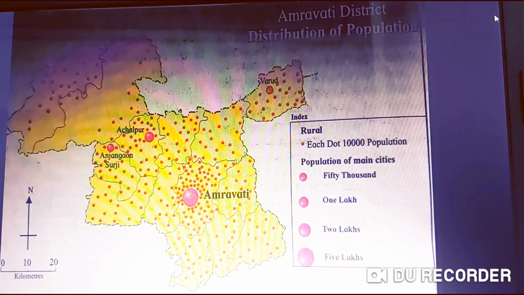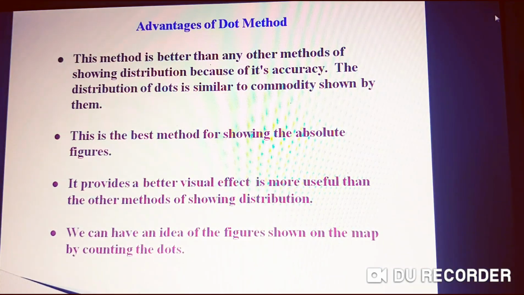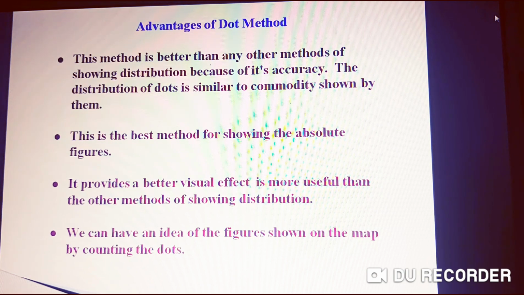Now let's see the advantages of the dot method. The first advantage of the dot method is that it is better than any other method of showing distribution because of its accuracy. The distribution of dots is similar to the commodity shown by them.